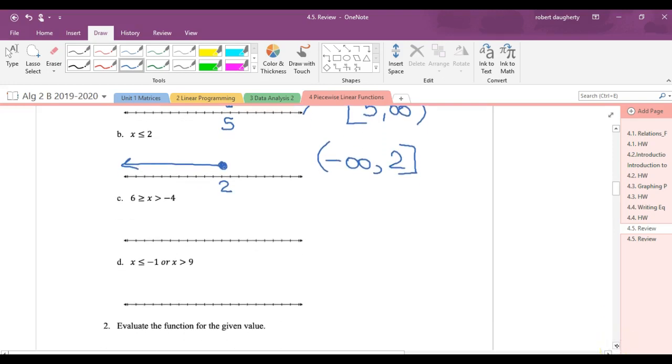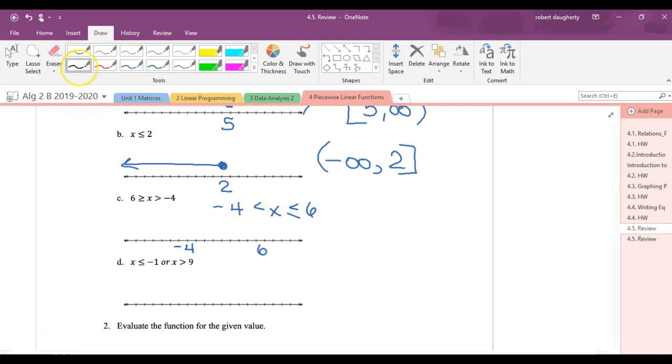And then the next one. X is less than or equal to 6, greater than -4. You might be better if you put this in the order from the smallest number to the left and the largest number to the right. So these are all the numbers between -4 and 6, including 6, but not including the -4.